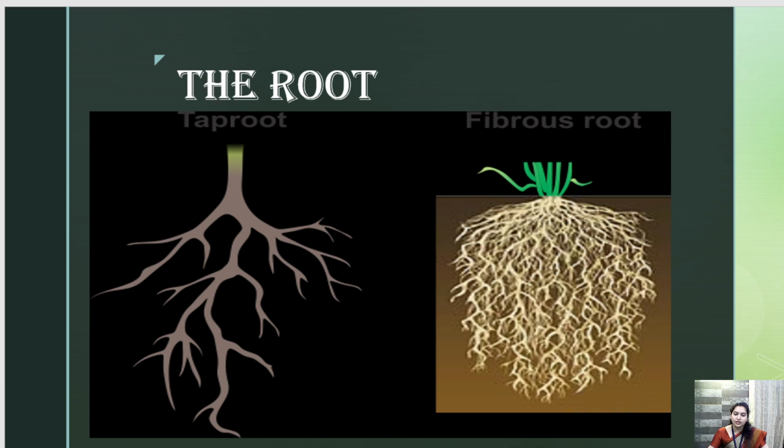Tap root में क्या होता है, एक सिंगल मेन ब्रांच होगी और बाकी उसके सारे लेटरल ब्रांचेस हैं. ठीक है, but whereas in a fibrous root there is no main branch. इसमें सारी क्या है, सब spreaded है. They are spread all around. Getting it? So this is a tap root and this is a fibrous root.